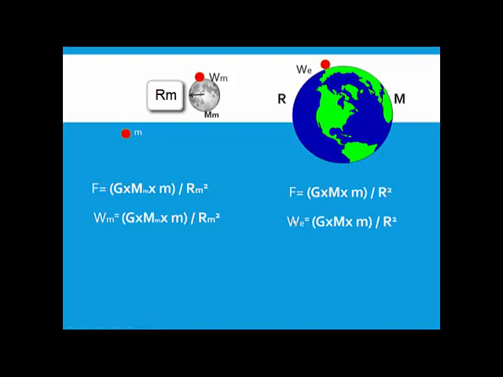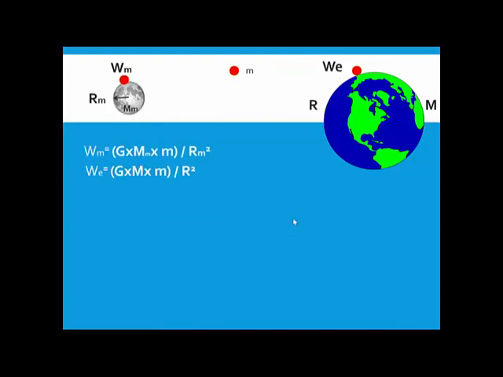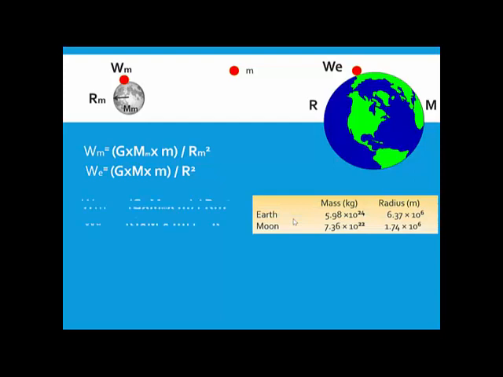So now we will see how the weight is different. I have these two equations. I will now divide them like this: Wm upon We, weight of the object on the moon divided by weight of the object on the earth. When I divide them, I will get an equation like this. So I will cancel all the common terms. What I will be left with is the mass of the moon upon the mass of the earth, and then the radius of the moon and the radius of the earth.